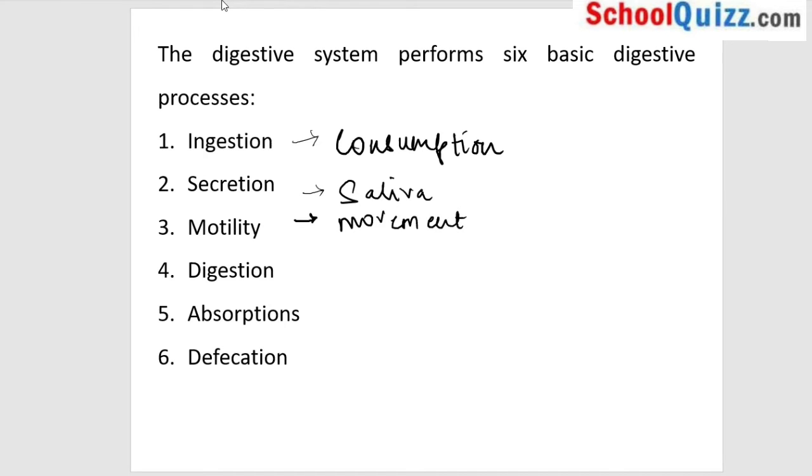After the food has moved to the stomach and the small intestine, the process of digestion begins. Digestion is the breaking down of bigger food molecules into smaller food molecules. Once we have broken down the bigger food molecules into smaller ones, we will absorb the nutrients. That is called absorption.